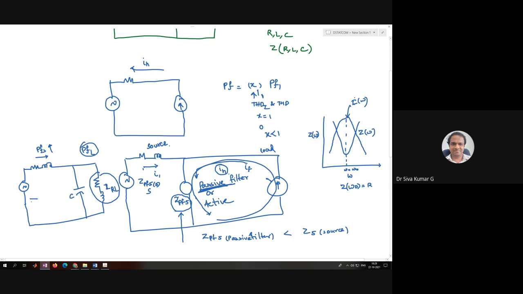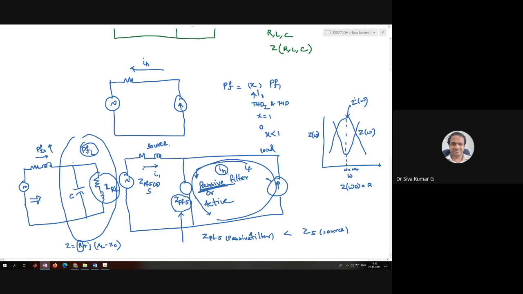from the source, when you see this entire load system, it looks like an element of R plus j times (XL minus XC). It is going to reduce the reactance. So we will have more of a resistive element, and obviously your power factor is improved. Okay. Here also it is a similar kind of thing.